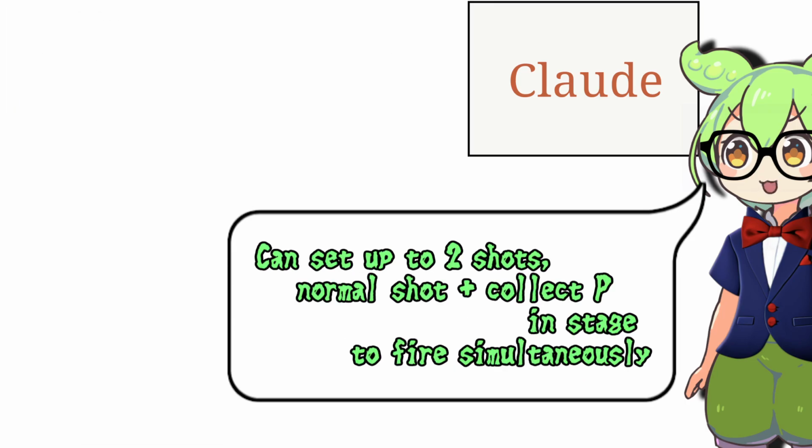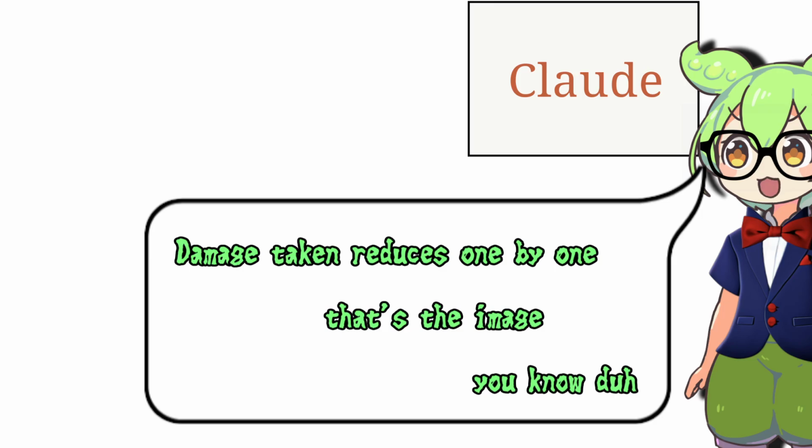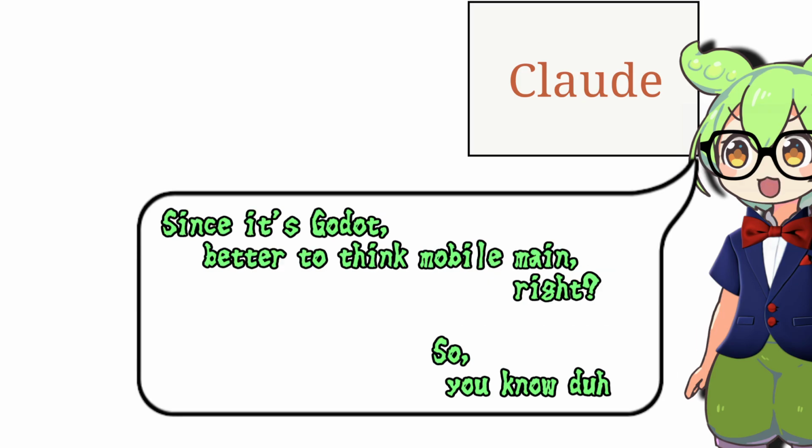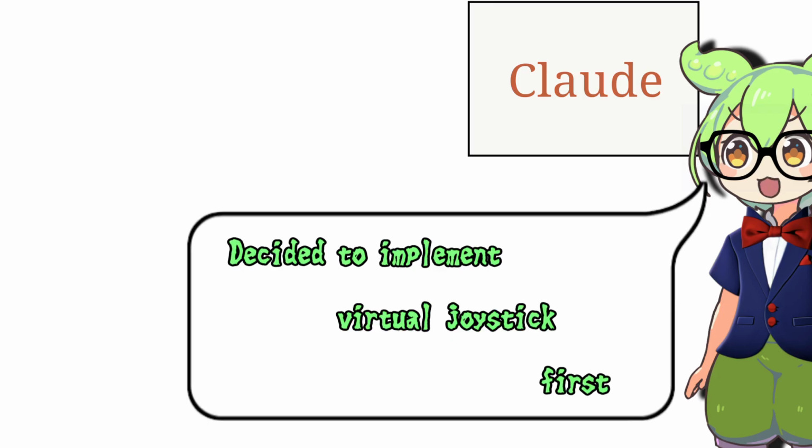Can set up to 2 shots; normal shot, and collect P in the stage to fire simultaneously. Damage taken reduces HP 1 by 1, that's the image. And now, I can fire the normal shot with space and move with WASD. Since it's Godot, better to think mobile main, right? So I decided to implement a virtual joystick first.